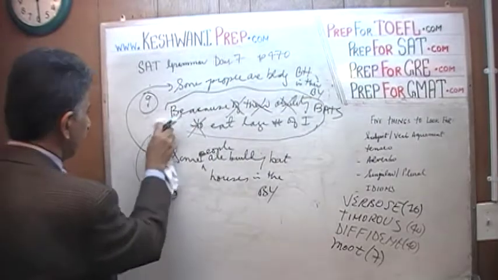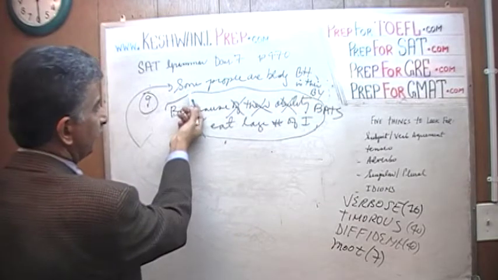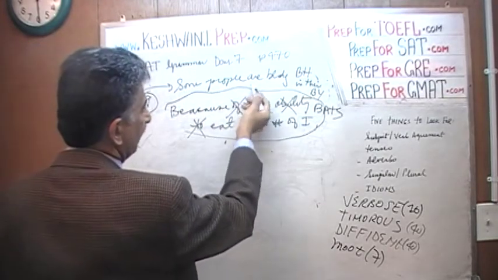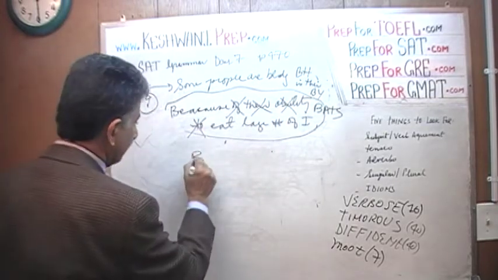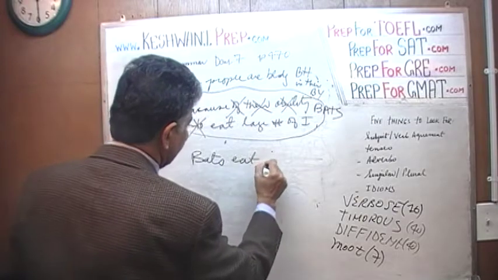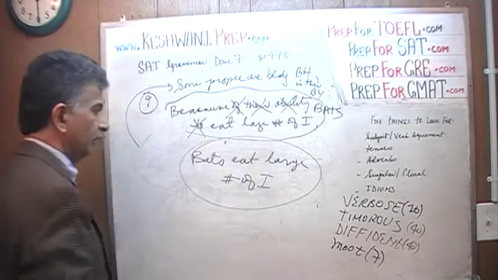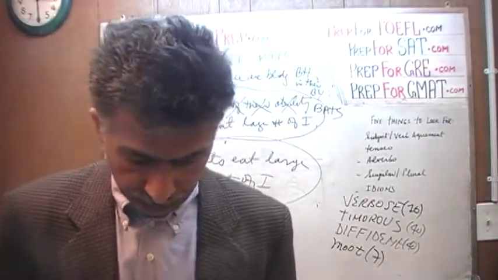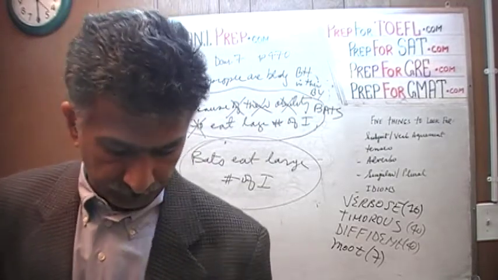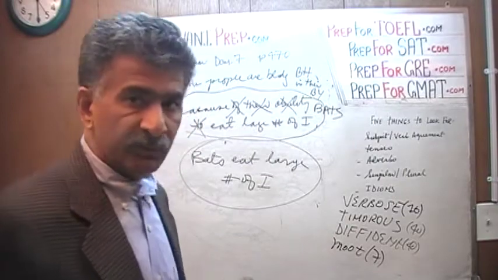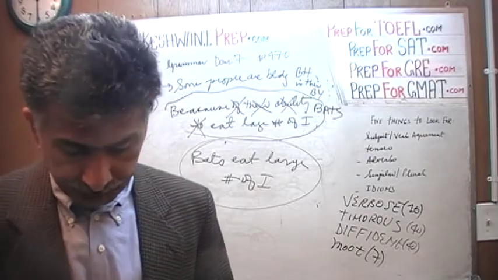So I'm going to rewrite it because it's getting too crowded here. I'm going to rewrite this whole thing. So why are they building? It starts out like this. Some people are building bat houses in their backyard. The question is why? Because bats eat large number of insects. So to get rid of the insects, they're building the bat houses. An ingenious plan, if you ask me. I always wanted a bunch of bats flying around my backyard so that I can get rid of the insects. Anyway, that's the answer.